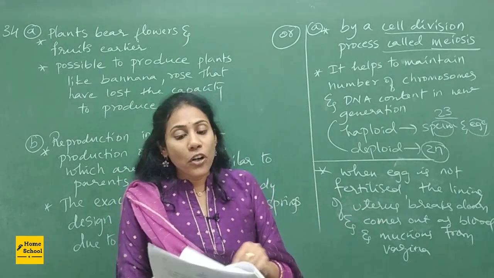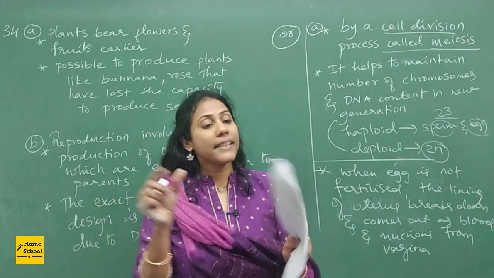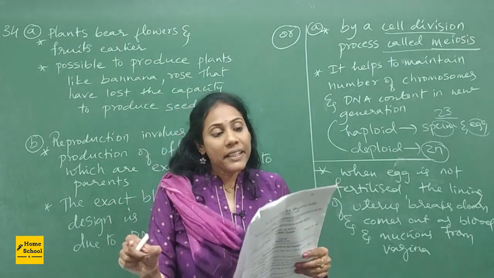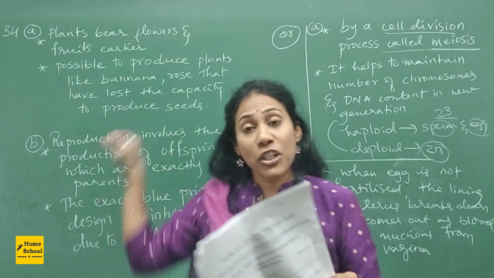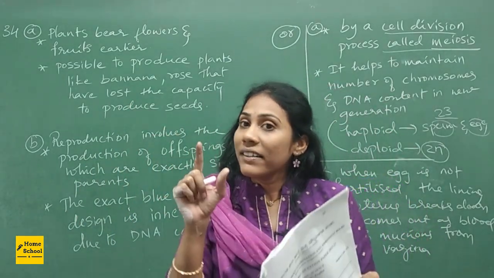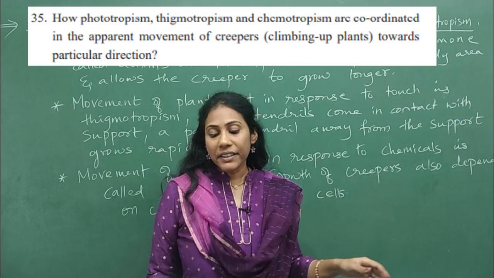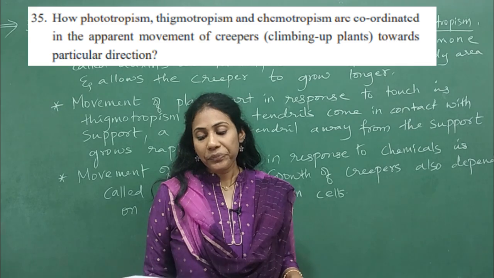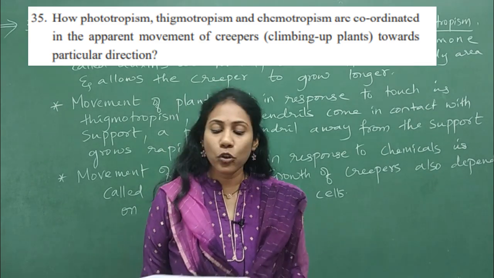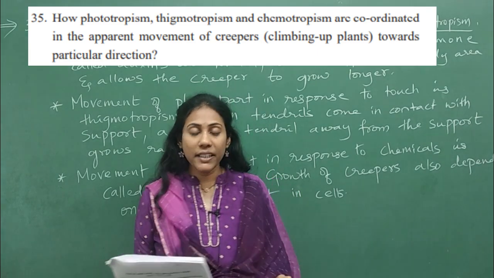Now we will go for the 35th question, which is quite important, and it was asked indirectly, right? So let me write the answer for the 35th question point by point so that you can copy the answer or take a screenshot. Okay, I'll read out the 35th question here. How are phototropism, thigmotropism and chemotropism coordinated in the apparent movement of creepers towards a particular direction?